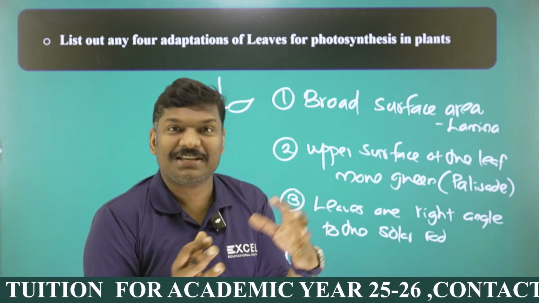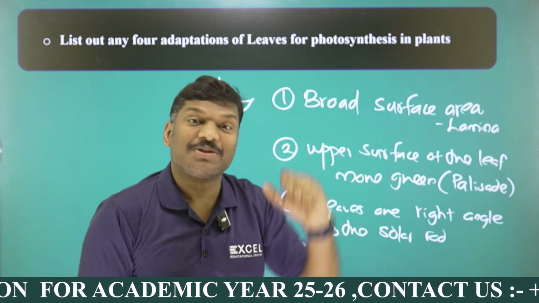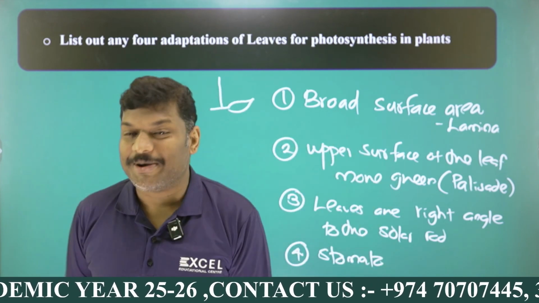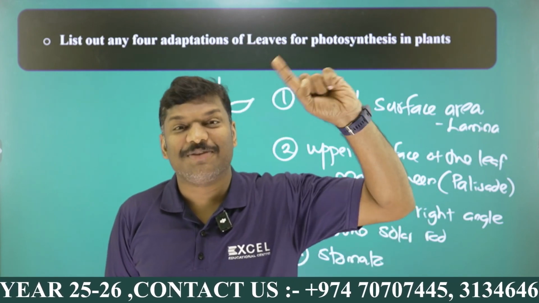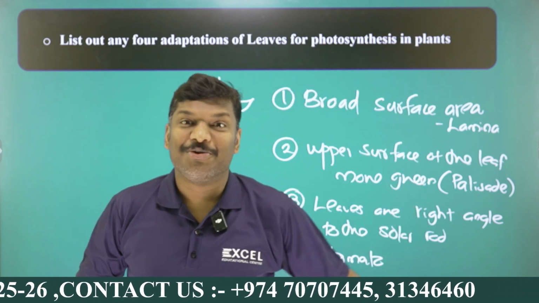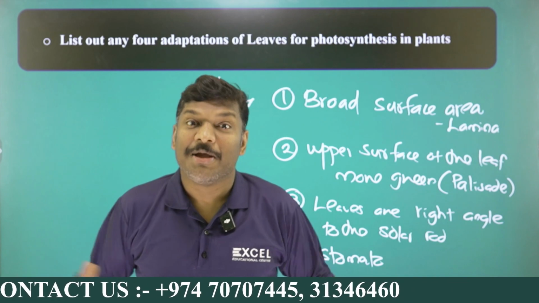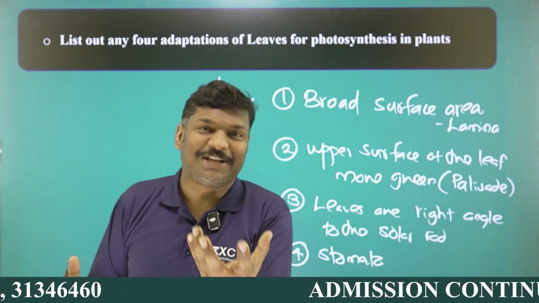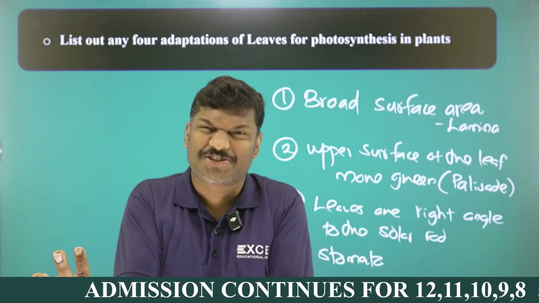Okay, and here you can see the leaf has another adaptation. What about the position of stomata, my dear student? Stomata is also one of the important ones. If stomata, you just imagine, if stomata are located above, what will happen? Due to high temperature during daytime, the evaporation and transpiration rate is very high. That is not good for the plant, right? Because water is an inevitable component for photosynthesis. So if a large number of stomata are on the upper surface, what will happen? More transpiration rate, more evaporation rate, leading to wilting of the leaves, as you studied, right?